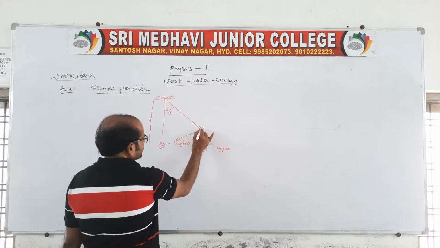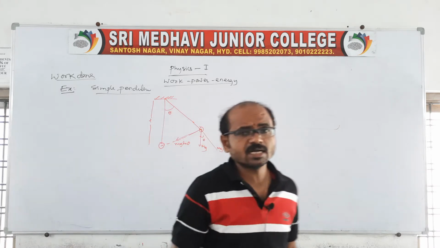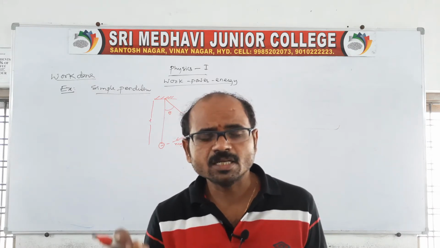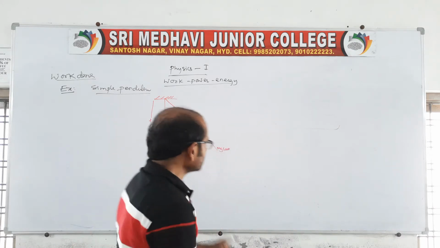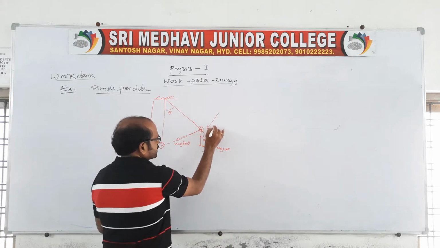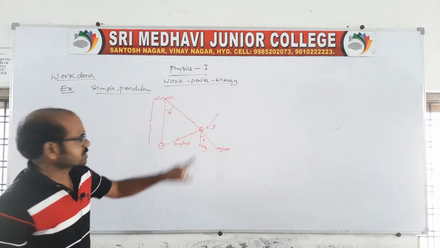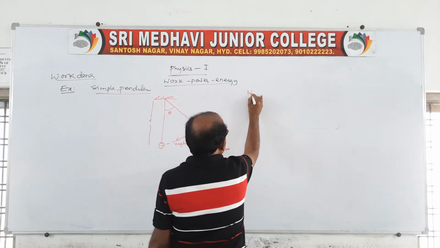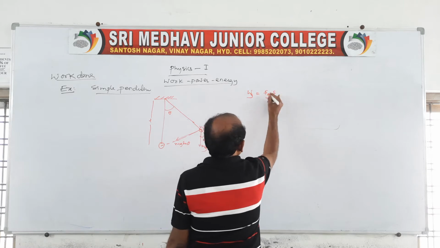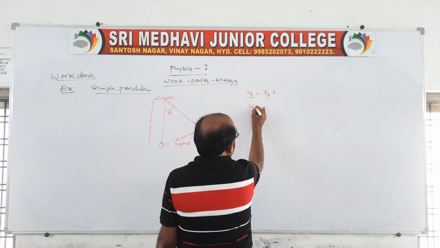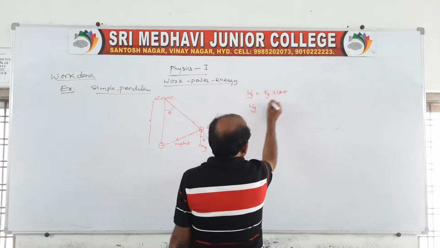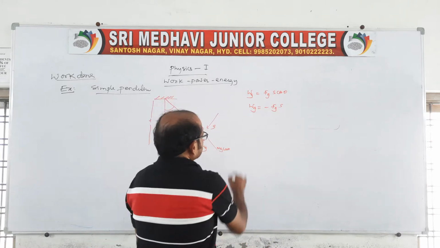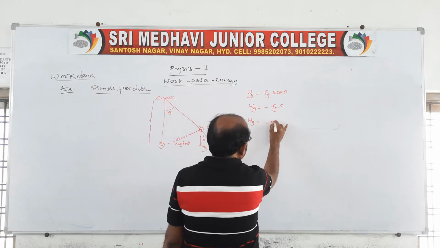Now the question is: find the work done by the gravitational force. The gravitational force is acting downward, so the displacement and the force are in opposite directions. Therefore the work done by the gravitational force will be negative. Work done by the gravitational force is minus mgh.